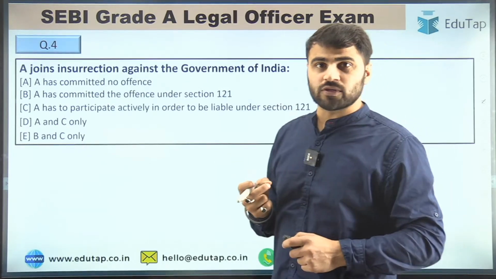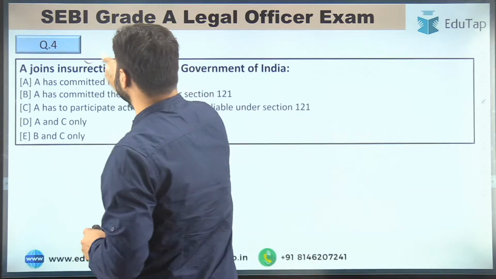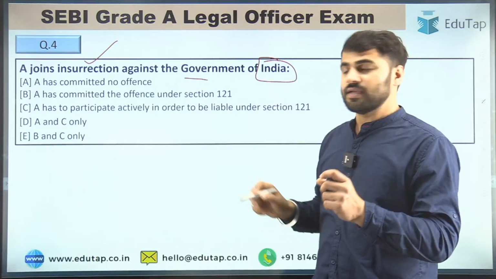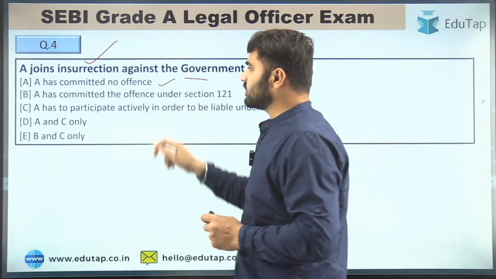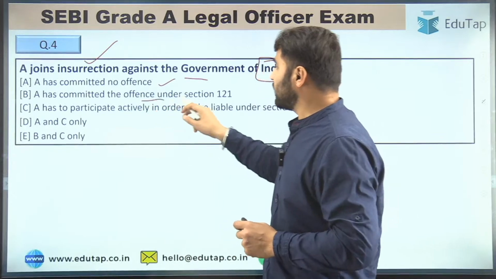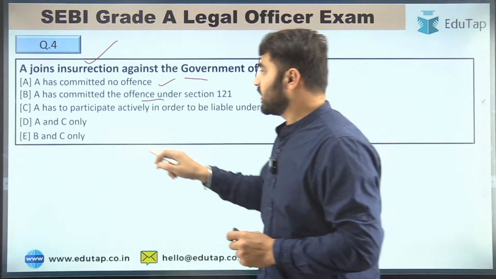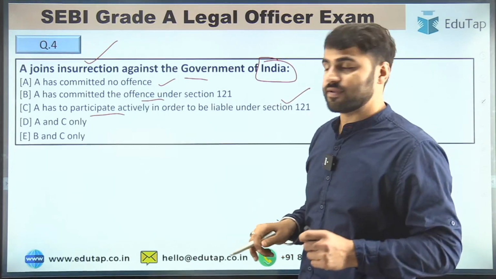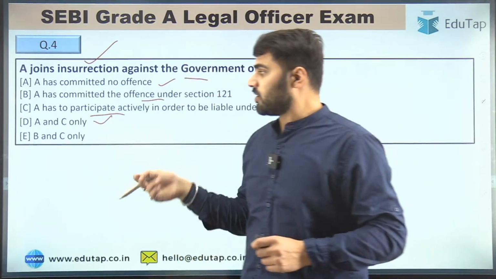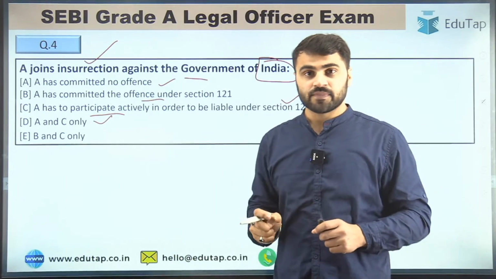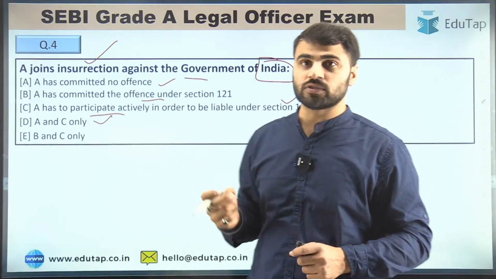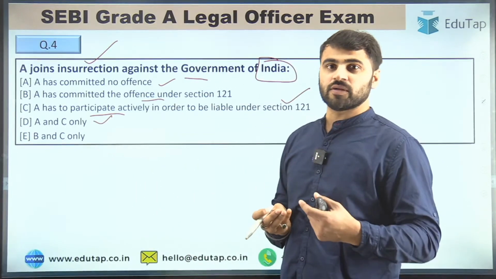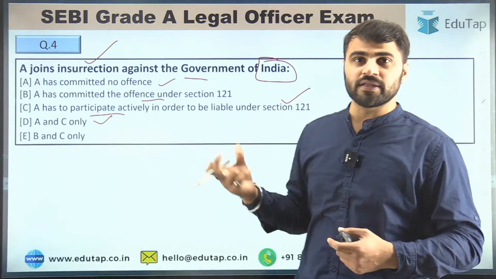Question number 4 is: A joins an insurrection against the government of India, right? Read the question properly. Options: A has committed no offense. A has committed the offense under Section 121. A has to participate actively in order to be liable under Section 121. A and C only, or B and C only. So what is the right answer for question number 4? Tell me, guys. Read the question properly, then try to attempt it.